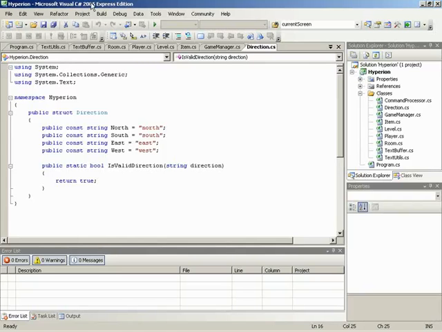Okay, here we are about to begin adding code into all of our different methods throughout Hyperion so that we can have a functioning game. Now, of course, this isn't going to take place in one video. We're going to stretch this out over a few different videos so that we can break things down and go as slowly as possible.